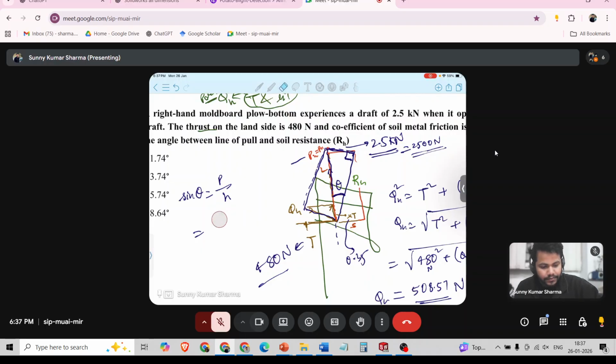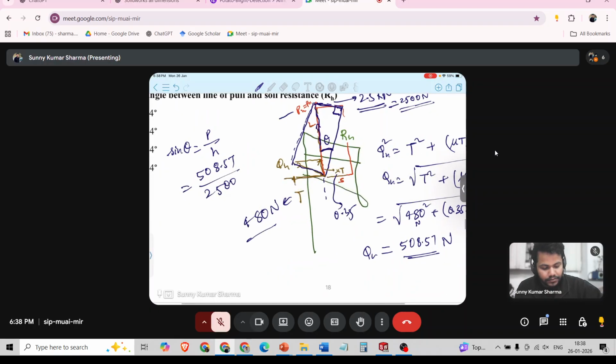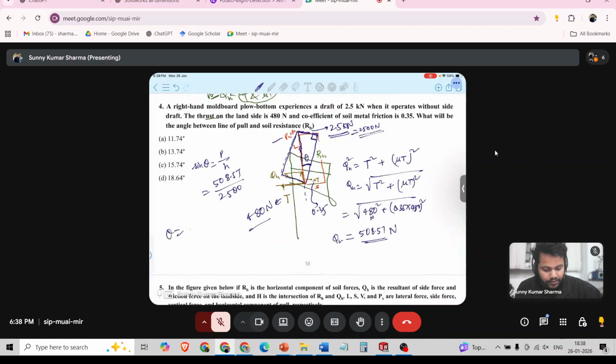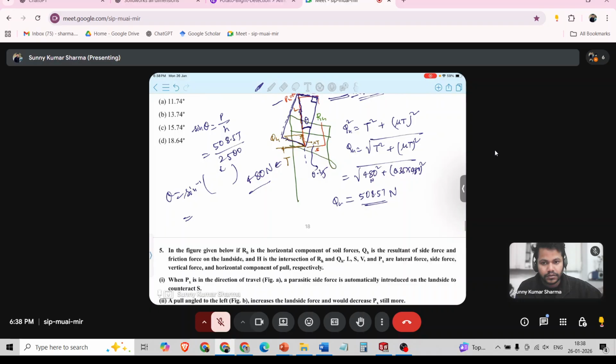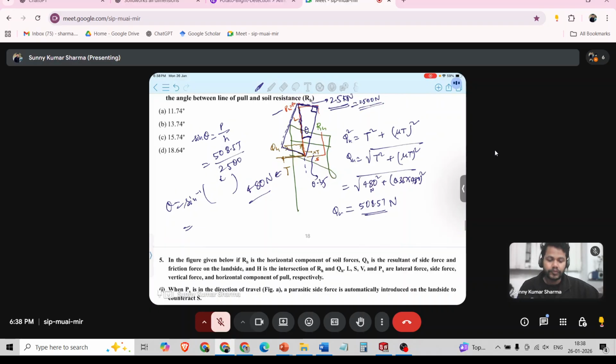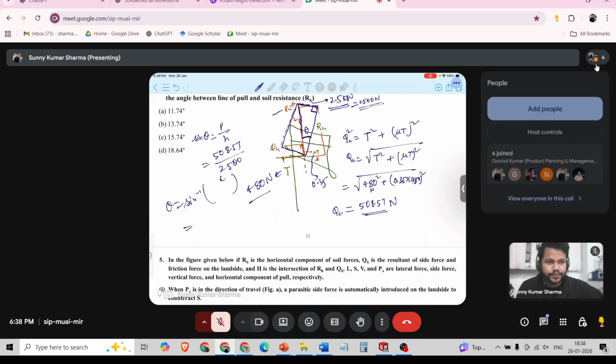Yes, 508.57 divided by 2500. So what is the theta? Sine inverse of this value. I don't have a calculator.